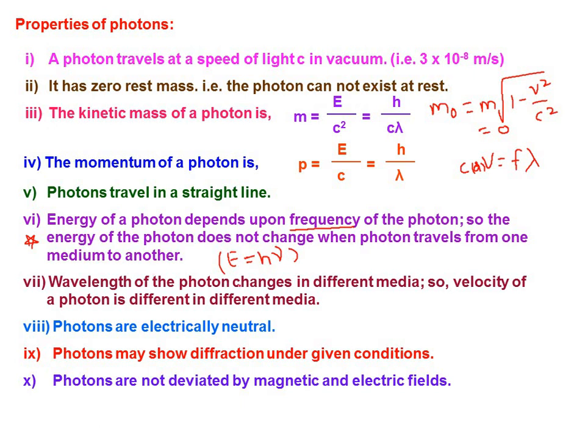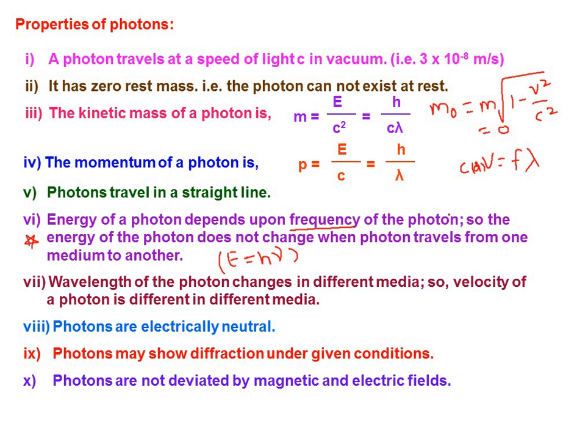Wavelength of the photon changes in different media. So the velocity of the photon is different in different media. Again from this we can write c equal to f lambda, and that's what we are going to speak about. Of course, h nu or hf, v equal to nu lambda; whether f or nu, both are frequency alone.